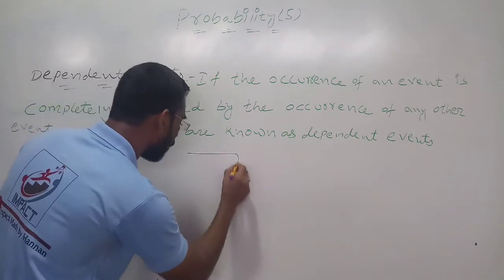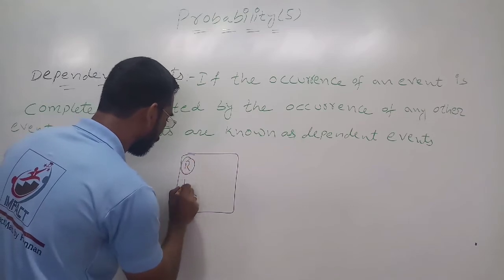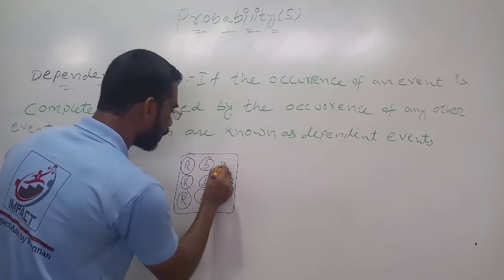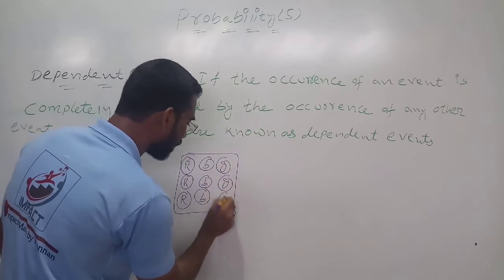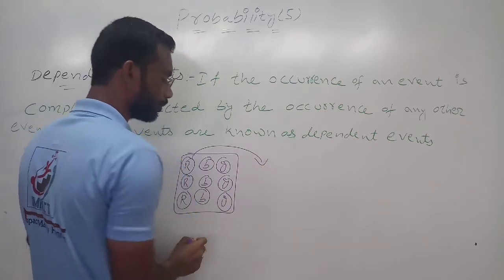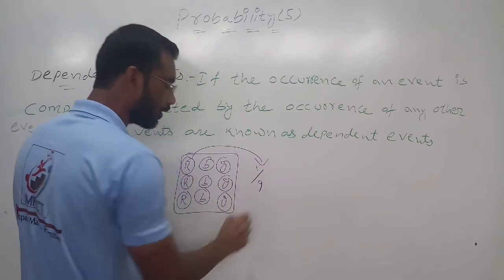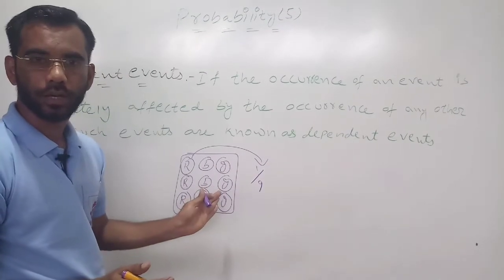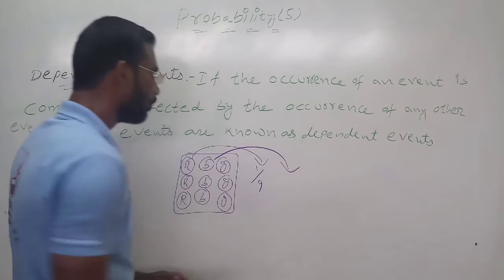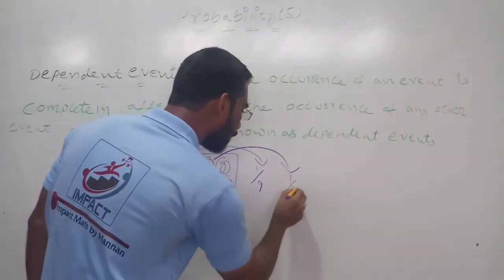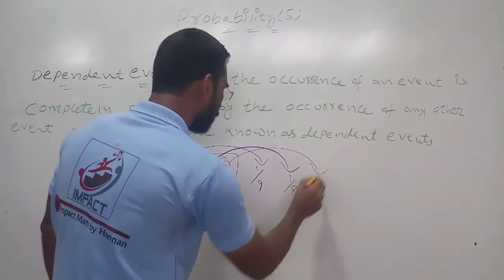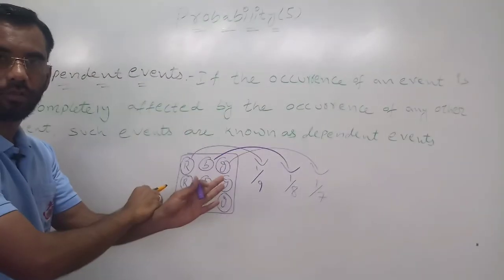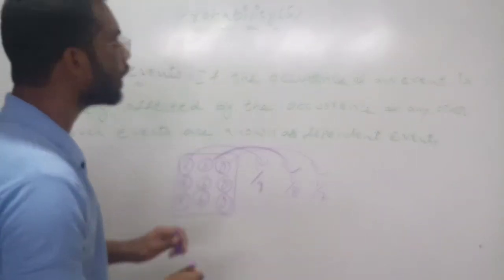Example: if I take a box, in this one same as before, it has red, blue, green and green color. Now if I am taking the red color, it will be 1 out of 9. Now I am not putting it back; I am keeping the red here only. I am not replacing the red. Again I am taking blue. What will it be? 1 out of 8. If I am taking green again, it will be 1 out of 7. I am keeping it here only, not putting it back in the box. So this type of event is called a dependent event.